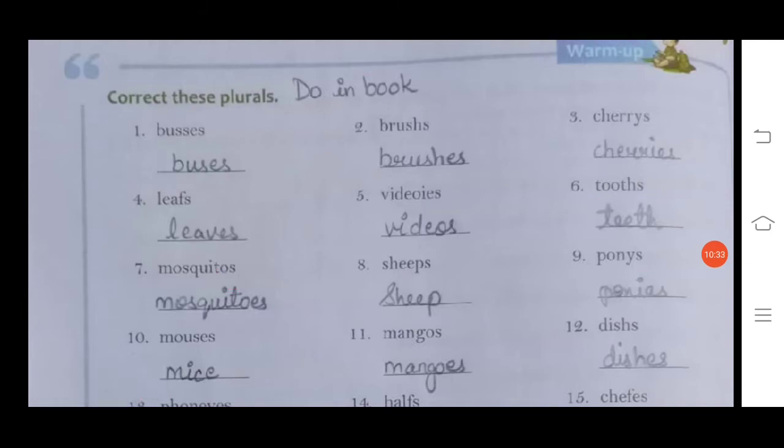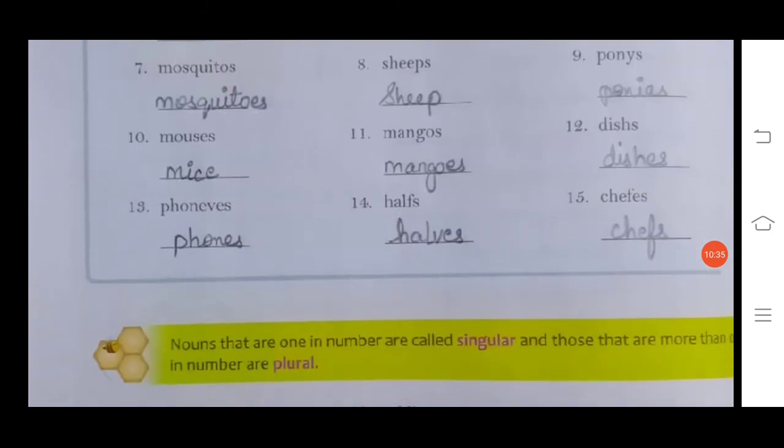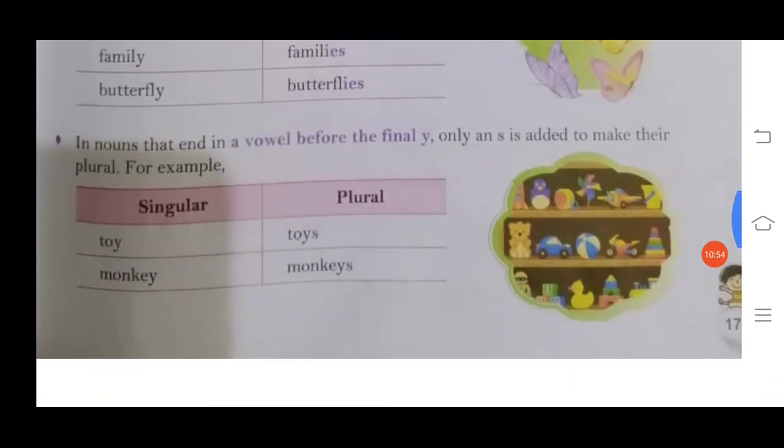Okay. Dishes, DISHES. Number 3, phonefs, it's not phonefs, it's phones. Number 14, halves, F will be changed into VES. Number 15, chefs. The spelling is wrong, so we will correct it. CHEFS. Okay. Now we move on to exercise A.